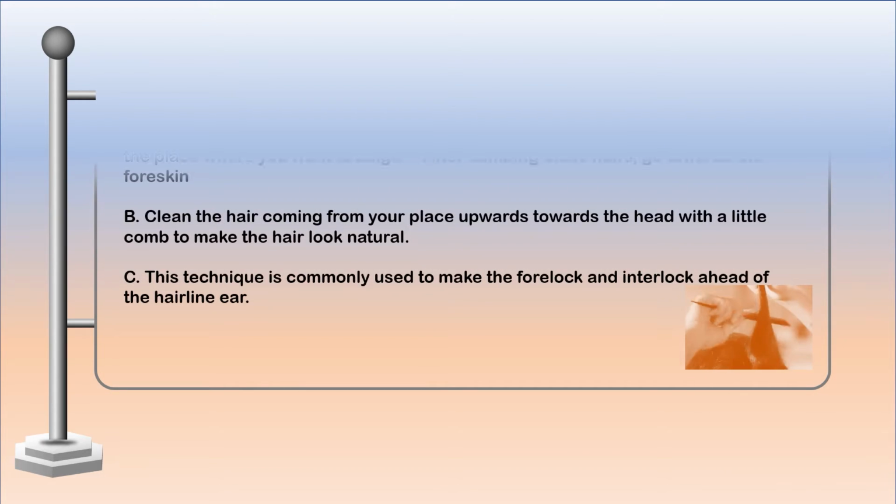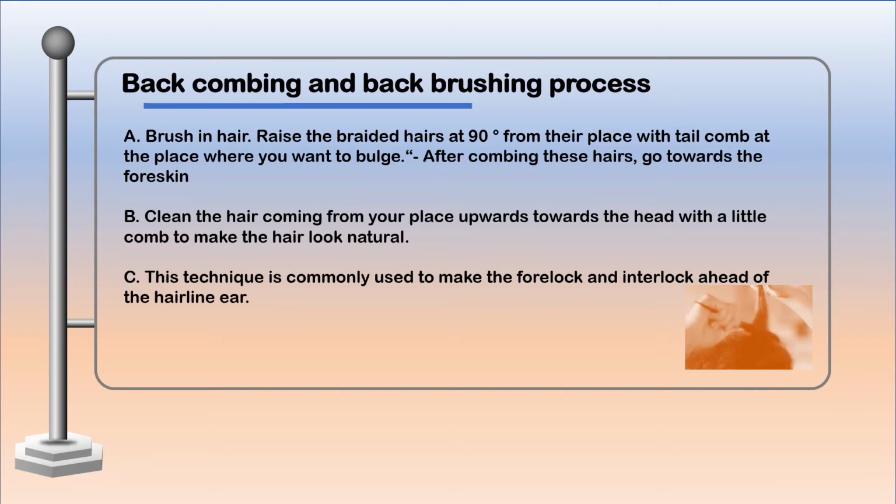Back combing and back brushing process. Brush the hair. Raise the hair at 90° from its place with a tail comb at the place where you want the bulge. After combing these hair, go towards the forehead. Clean the hair coming from your place towards the head with a little comb to make the hair look natural. This technique is commonly used to make the forelock and interlock ahead of the hairline near the ear.